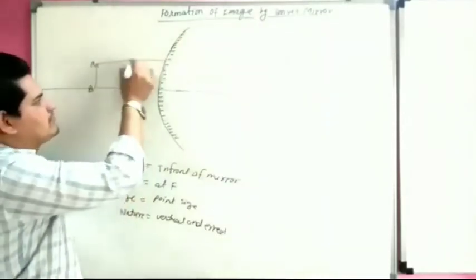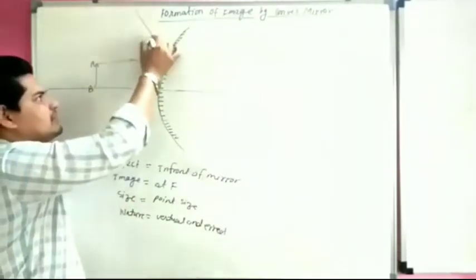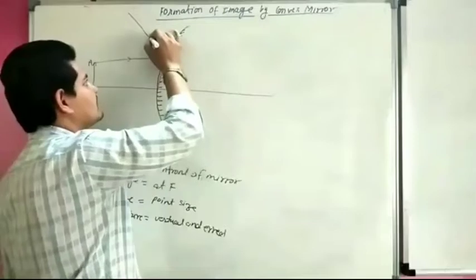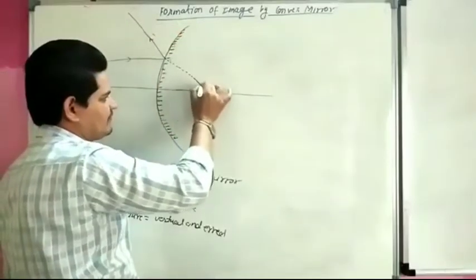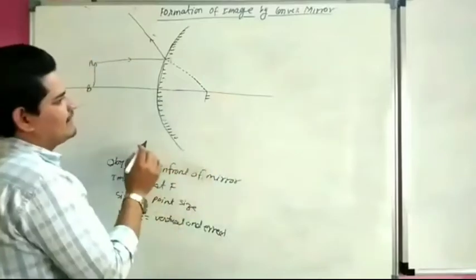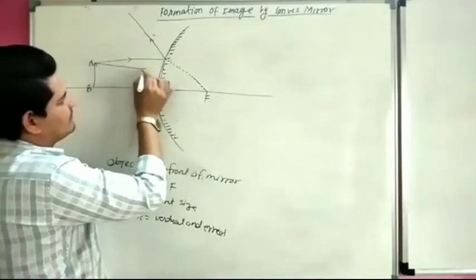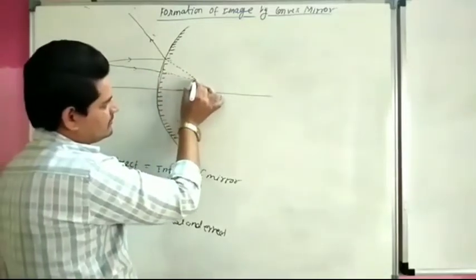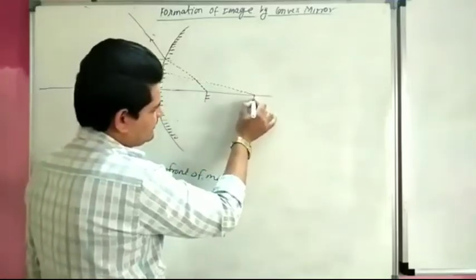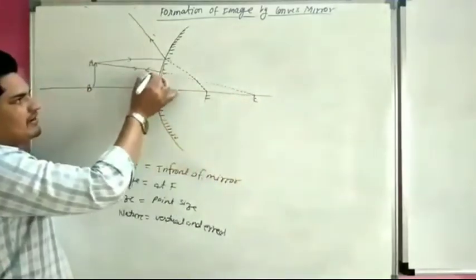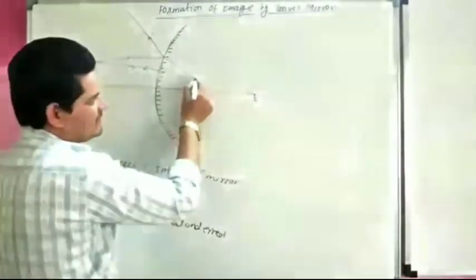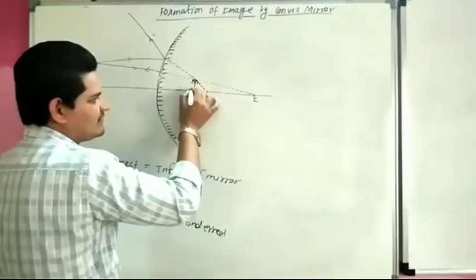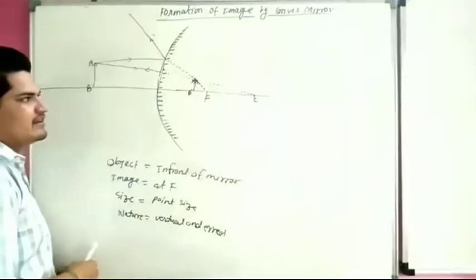So a line is coming parallel to the principal axis, and this line will pass from the focus. This is our focus, and the second line is going from the center of curvature. So it will again pass from the center of curvature. Both lines meet here. This is called our image A dash B dash.